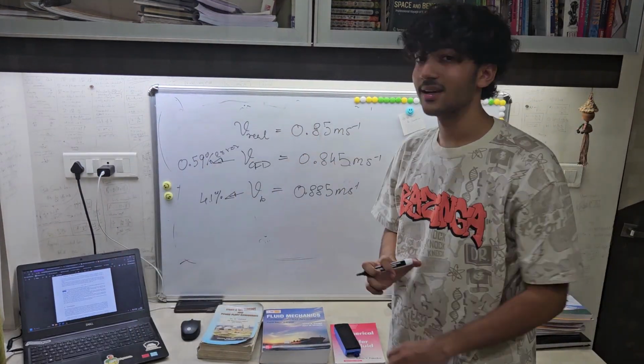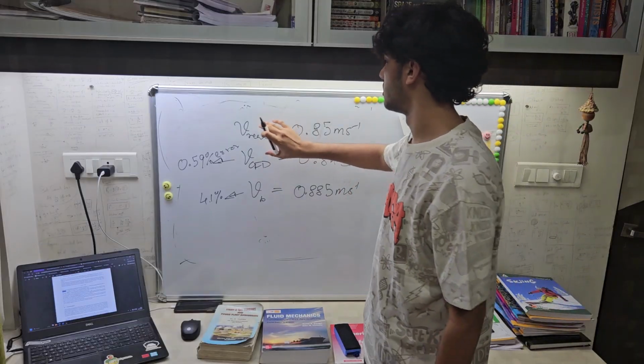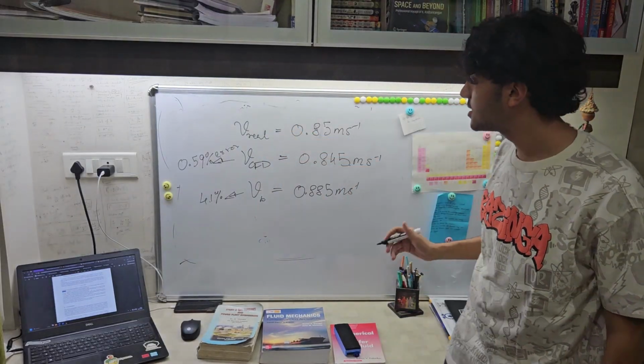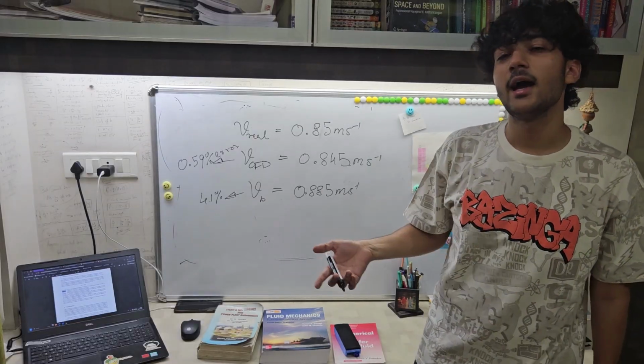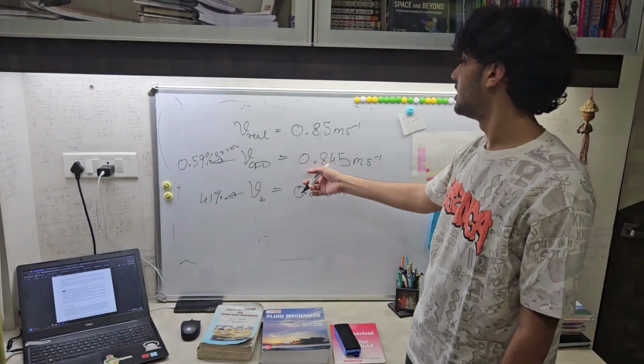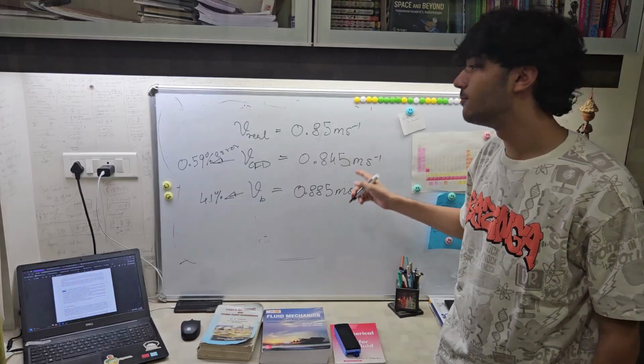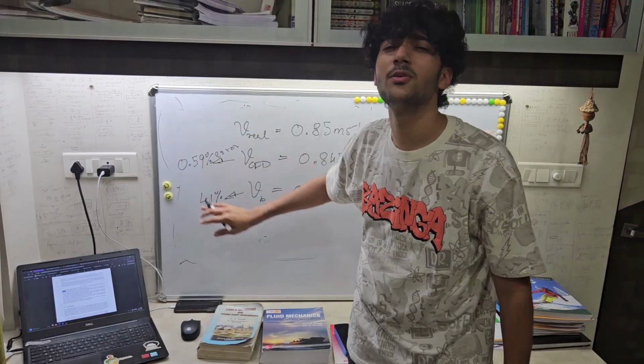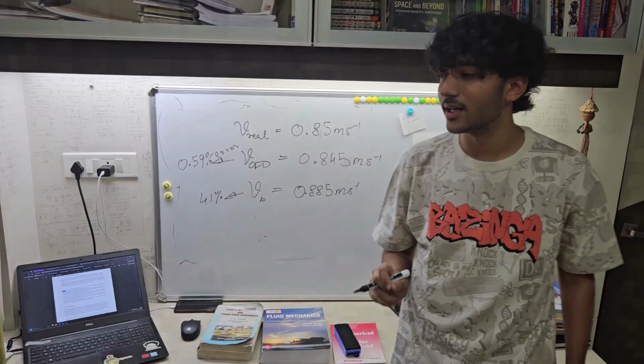So we have calculated our real world experimental velocity to be 0.85 meter per second. From CFD we have got the average velocity equal to 0.845 meter per second, which has just 0.59% error, which is really small.